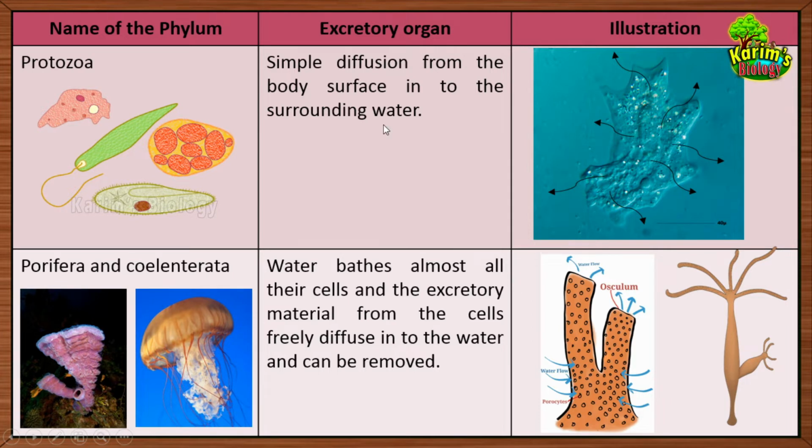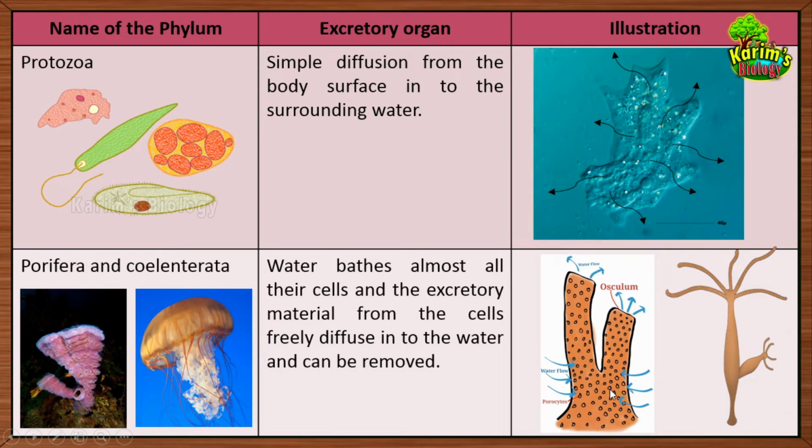Now let's come to the second phylum, which is Porifera, and the third phylum in the animal kingdom called Coelenterata. Porifera and Coelenterata are somewhat advanced animals when compared to protozoans. They are multicellular. Protozoans are made up of a single cell, they are unicellular, whereas Porifera and Coelenterata members are multicellular, where the cells are there but the cells do not form tissues. The cells are loosely packed, and in Porifera, the name itself indicates that they have pores all over their body. And even the Coelenterata members such as this jellyfish, as well as the most popular example that you know, Hydra.